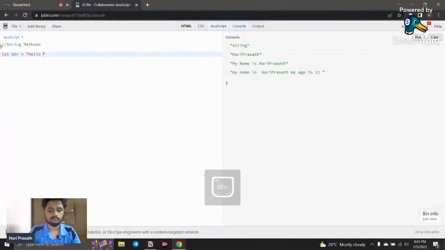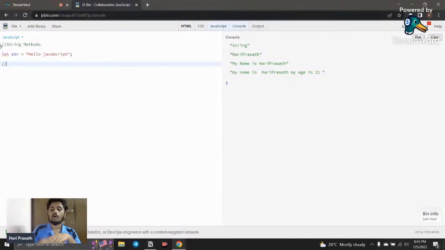Okay, so I just created a string. This is a valid string, and I'm going to perform several string methods. I'm not going to use all the string methods in JavaScript, because I think there are around 23 to 24 string methods out there. But it is good to go with some 4, 5, 6 string methods. You will be capable of working with other string methods too, if you are capable of doing this, you can also do that.